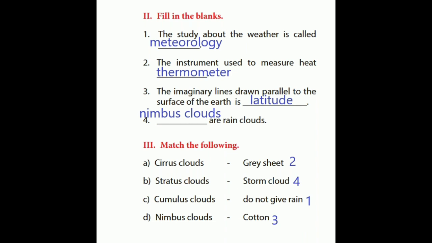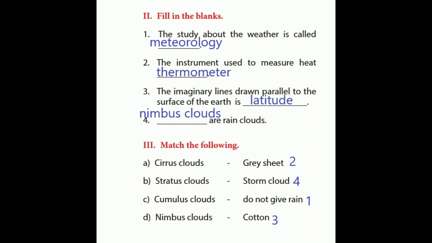Next, fill in the blanks. The study about the weather is called dash. Answer, meteorology. Second one, the instrument used to measure heat. Answer is thermometer. Third one, the imaginary lines drawn parallel to the surface of the earth is dash, latitude. Dash or rain clouds. Answer is nimbus clouds.